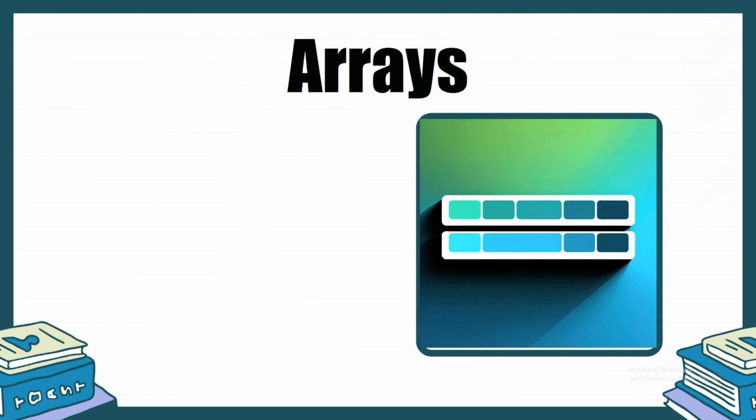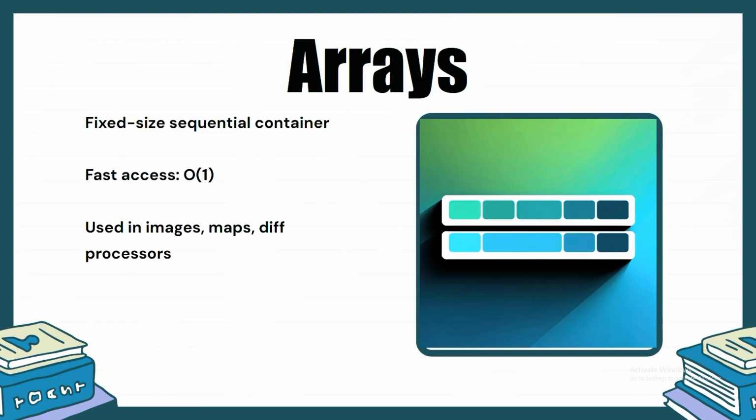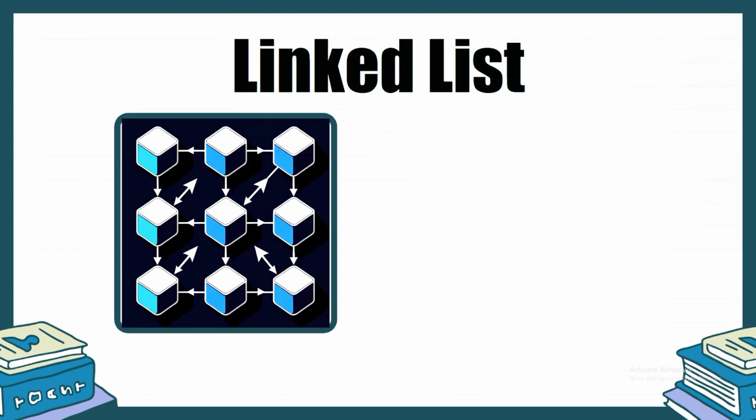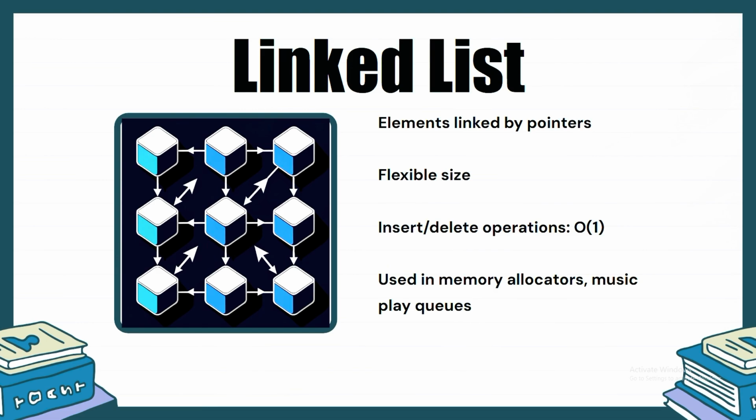Arrays, the simplest yet most powerful data container. A fixed-size sequence offering lightning-fast access, used in images, maps, and any structure that demands position-based lookup. Linked lists, a flexible chain of elements connected by pointers, perfect when size changes frequently. Inserting or deleting is quick and efficient. You'll find them inside memory allocators and playlist queues.